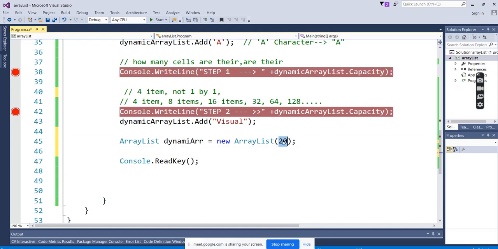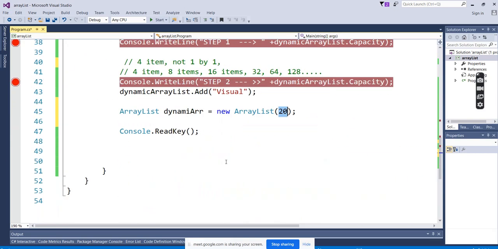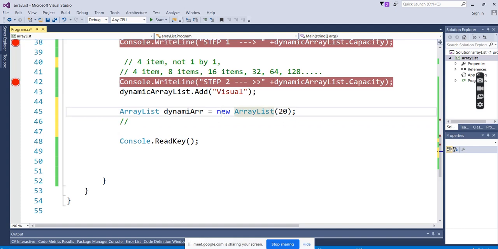It doesn't mean it is a fixed array, like an array that can take only 10. No. In the array list, if you mention the size here, it means the initial size, not a fixed size. Initial 20 will be allocated.